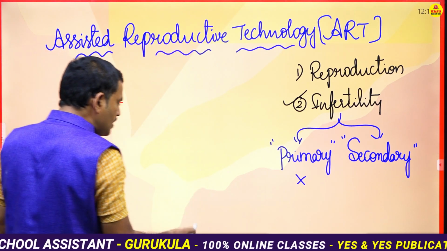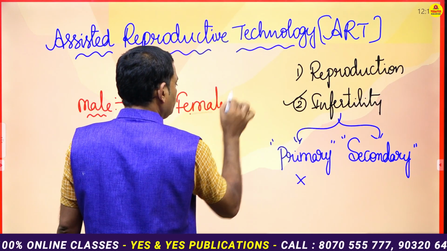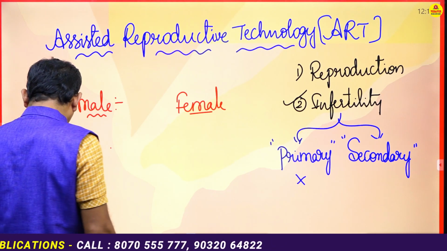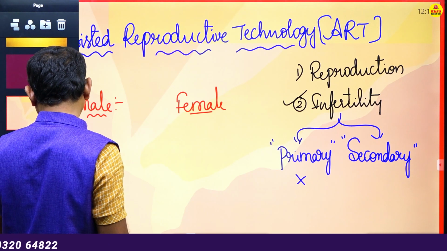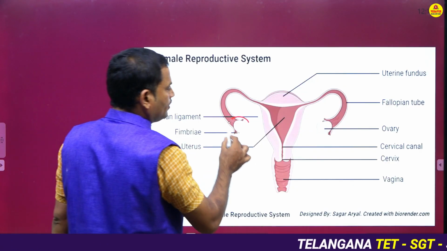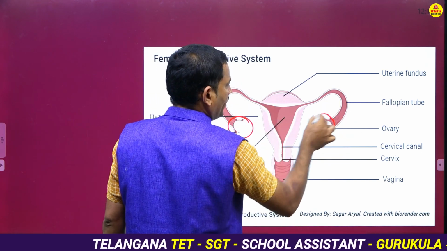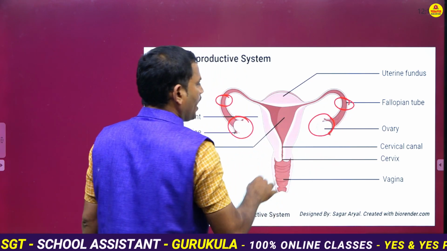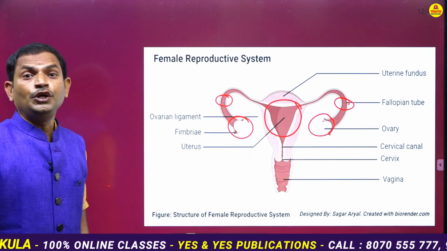Then if you come to the female, what are the reasons for infertility in females? If you take the female reproductive system, it comprises the ovaries and the duct tube called the fallopian tube, where the fertilization occurs, and the place where the child development takes place, that is the uterus.